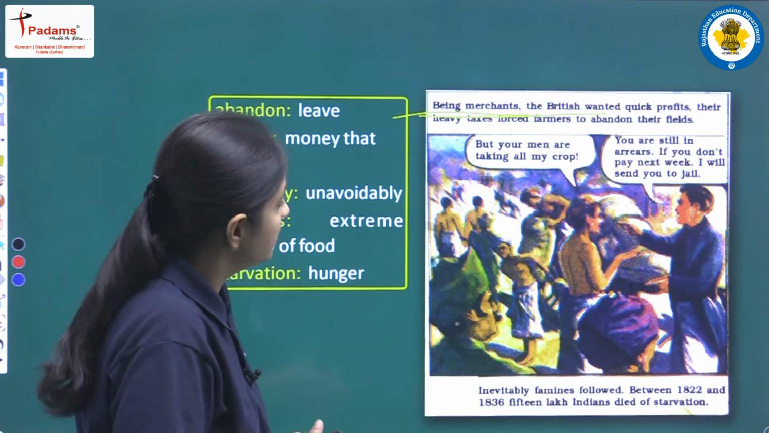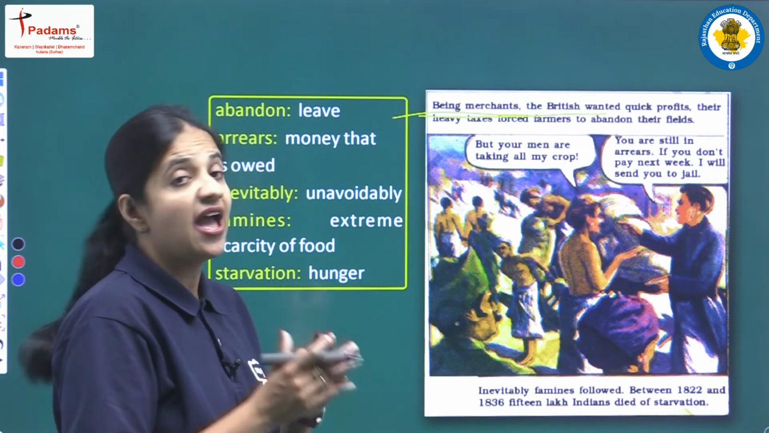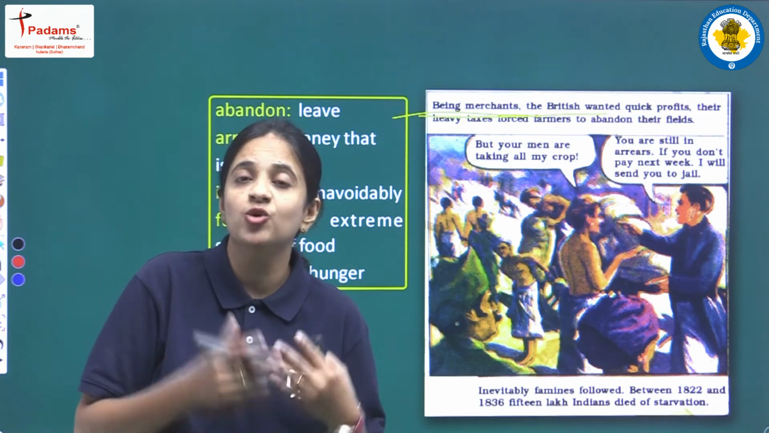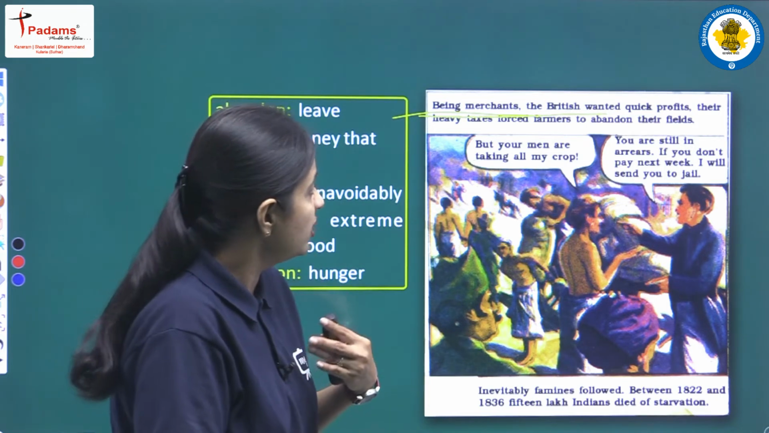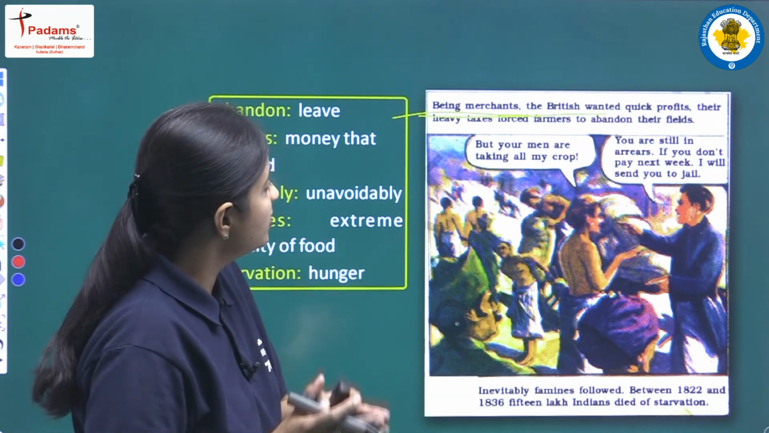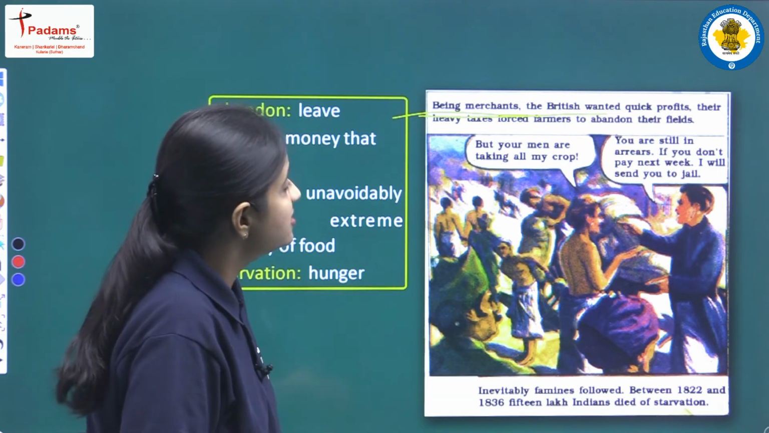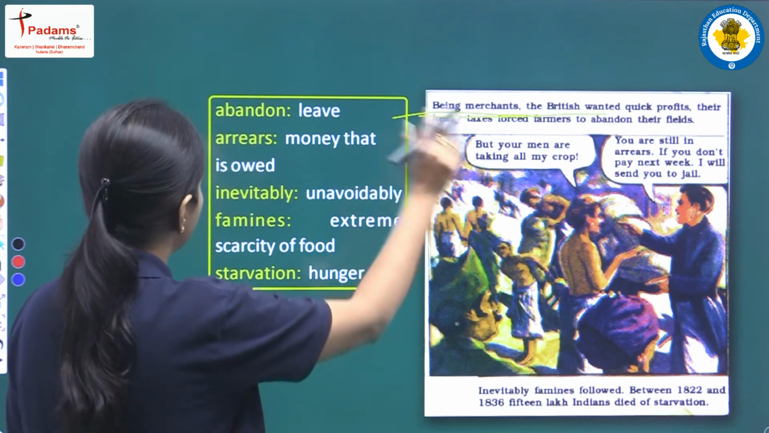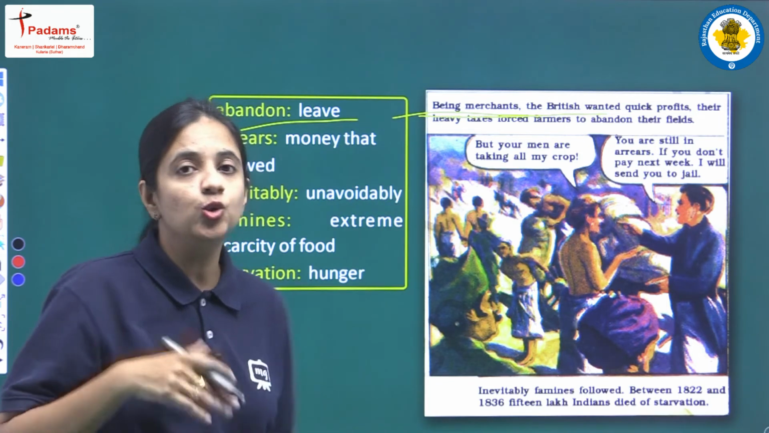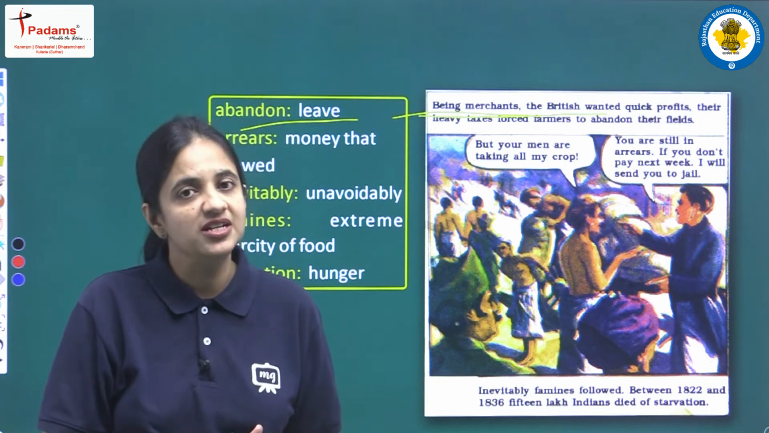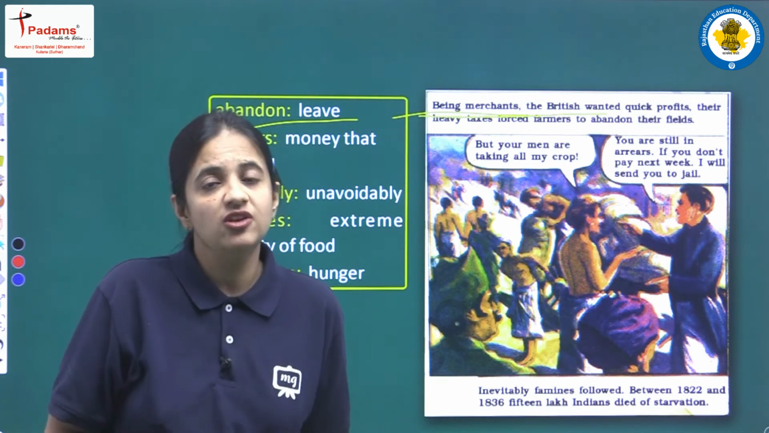So now what did they do? Because of their heavy taxes. Because they wanted to earn more and more money, उन्होंने बहुत ज़्यादा taxes लगा दिए थे farmers पे. So now because of the heavy taxes, farmers were abandoning their own fields. So let's see what abandon means. Abandon means to leave something. Because of the heavy taxes, farmers were forced to leave their own fields.